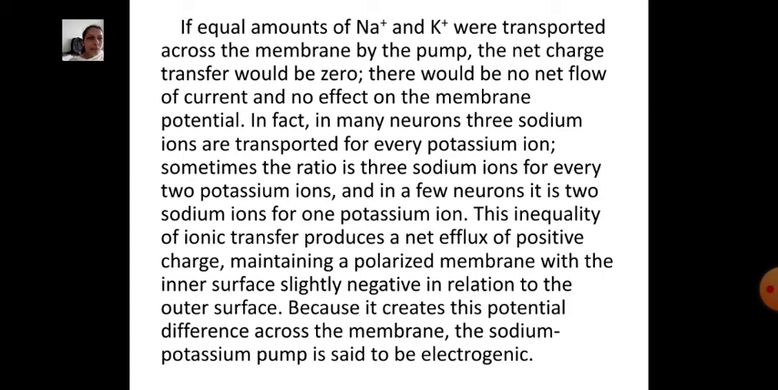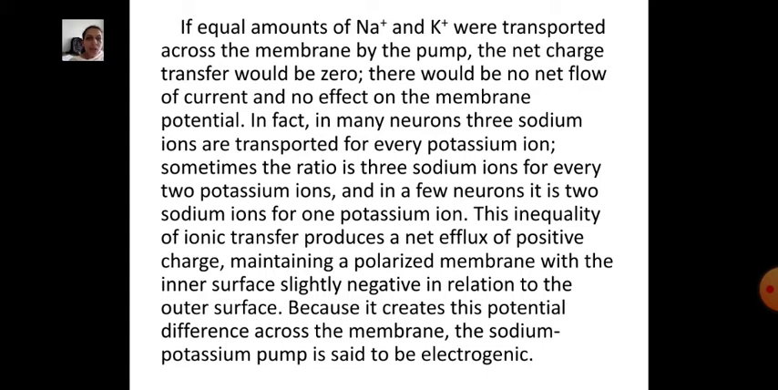There would be no net flow of current and no effect on the membrane potential. In fact, in many neurons, 3 sodium ions are transported for every potassium ion. Sometimes the ratio is 3 sodium ions for every 2 potassium ions, and in a few neurons it is 2 sodium ions for 1 potassium ion.